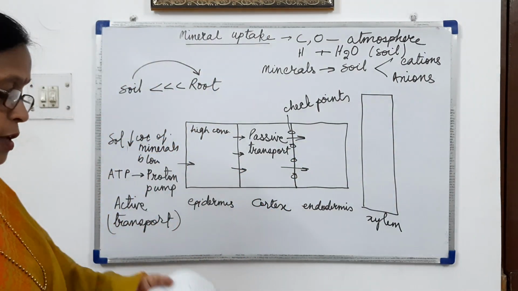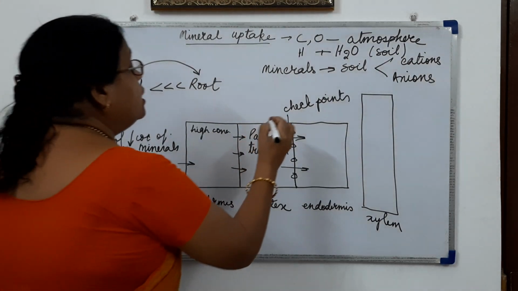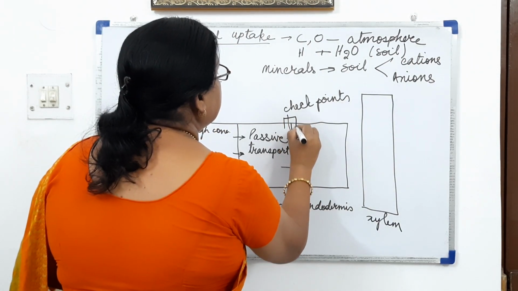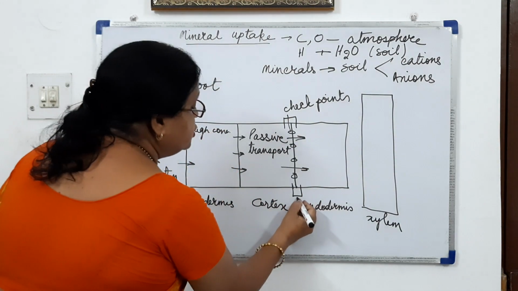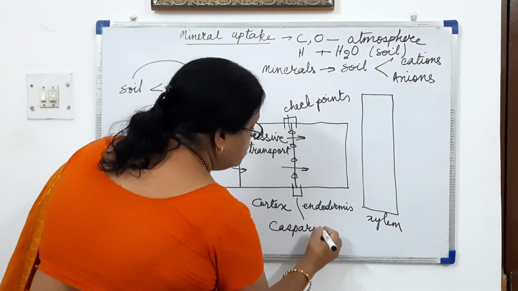So this will be the unidirectional entry, and along with the checkpoints, we have studied in our previous session that there will be the Casparian strips also.